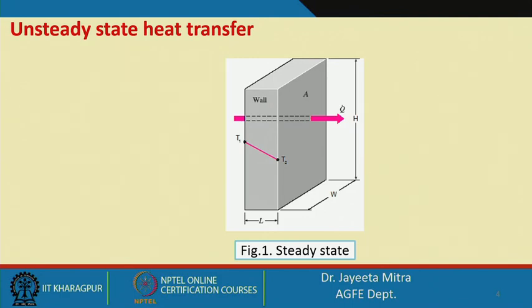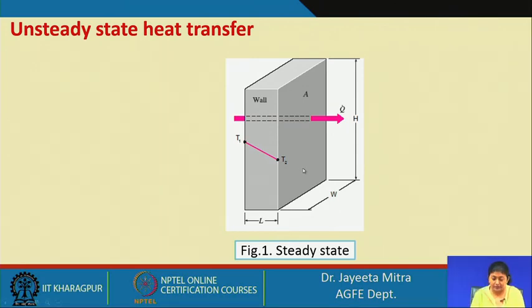In this picture we can see a slab of thickness L, width W and height h. Through this, q dot amount of heat is flowing from the side where the temperature is T1 to the other side where the temperature is T2, because T1 is higher than T2.